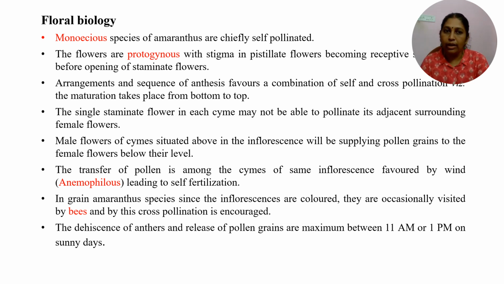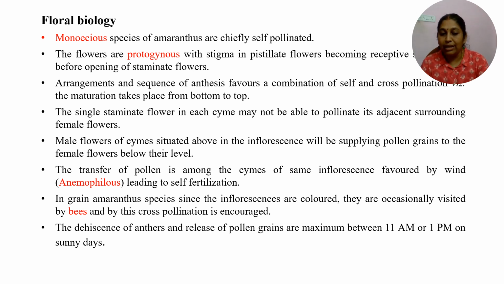So coming to its floral biology, most of the cultivated types are monoecious, and it is chiefly self-pollinated in nature. The flowers are protogynous in nature. The transfer of pollen in the same inflorescence will be favored by wind, and hence anemophilous pollination will be there, and hence self-pollination will happen.